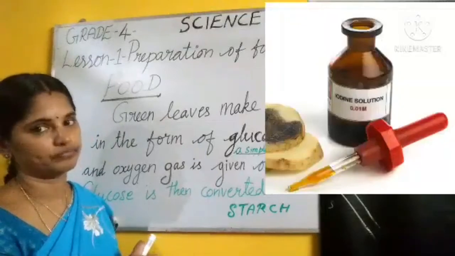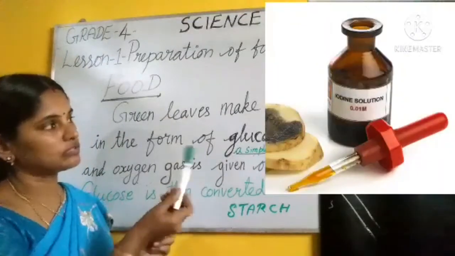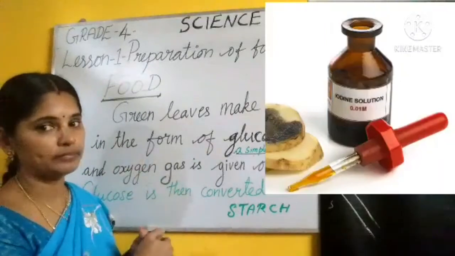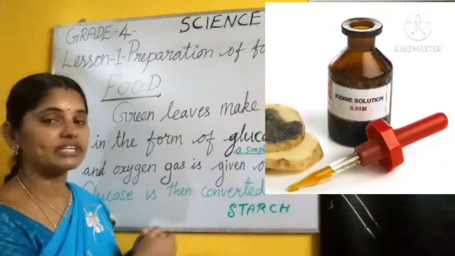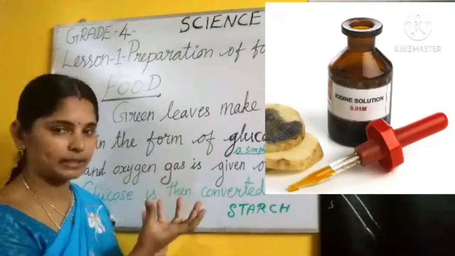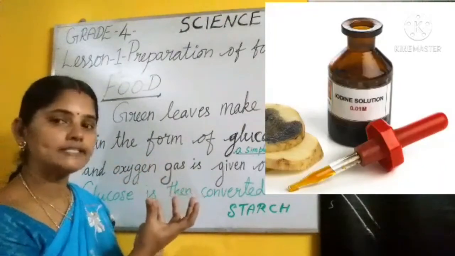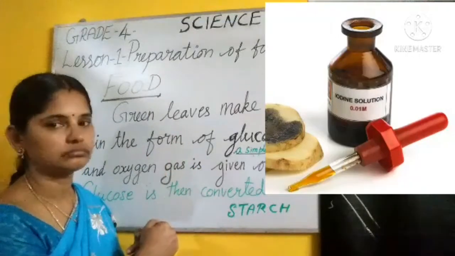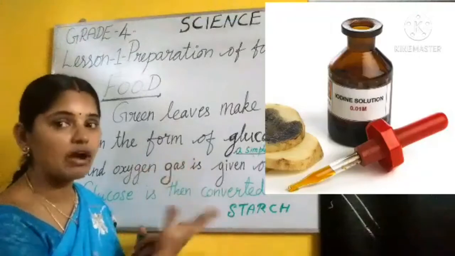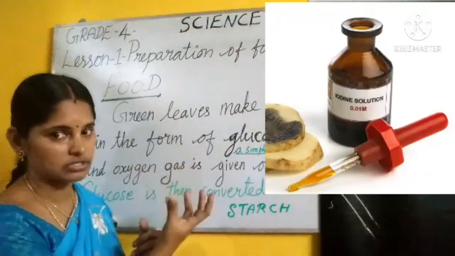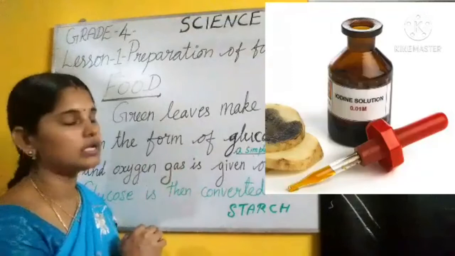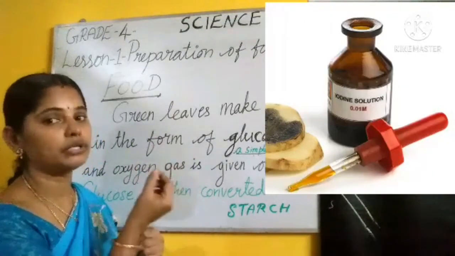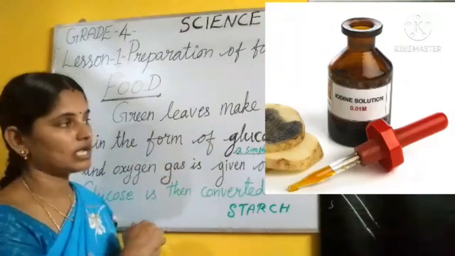Iodine solution. Okay. By using this solution, we can test whether the food item contains starch in it. We are going to check whether starch is present. So in order to check that, what solution do we need? Iodine solution.